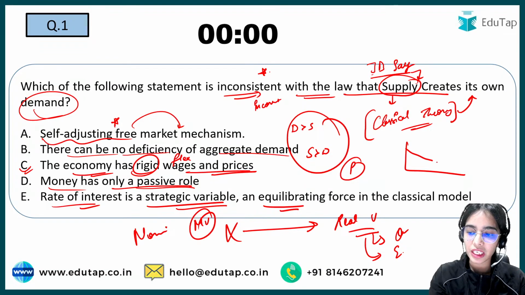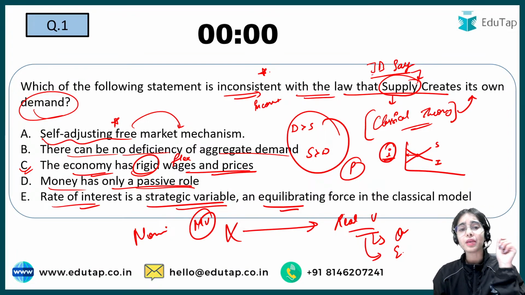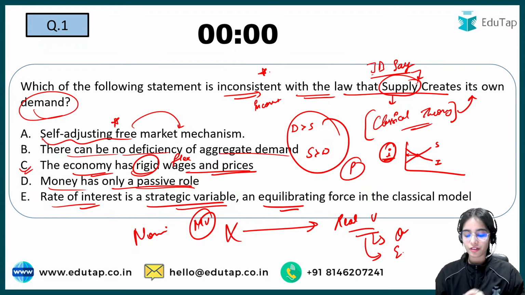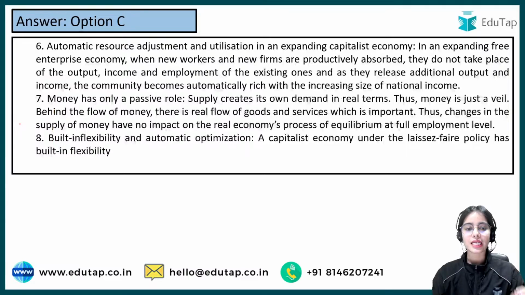Classicals believe that this is the investment curve and this is the savings curve with respect to the interest rate, and the equilibrium between them is brought by the interest rate. So the rate of interest is a very important variable bringing equilibrium between savings and investment in the economy. These are all the points you can read from the classical theory point of view.